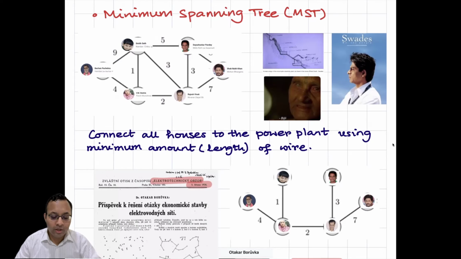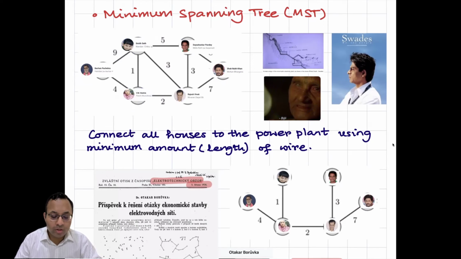So in this problem, Shah Rukh is at one point, and this is the place where the power plant is. And then there are several houses, each of these nodes in the graph representing a different house. So maybe some house is for Melaram, some is for the Mukhya, and some are for other people. So each node in the graph represents one house.